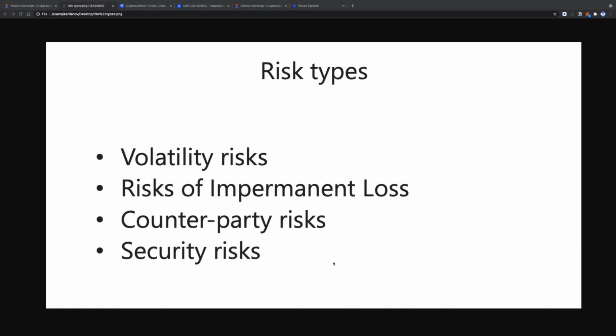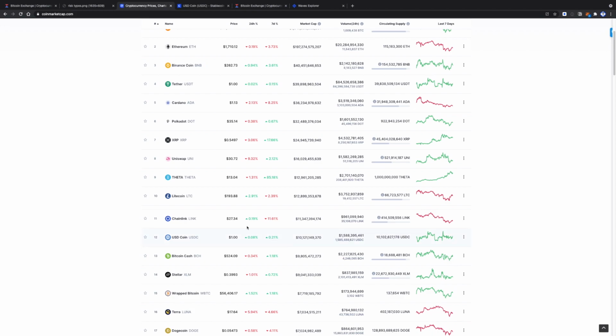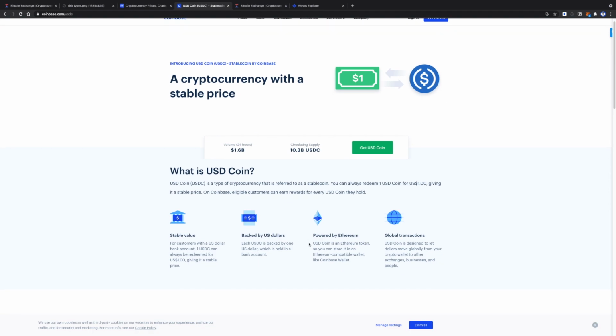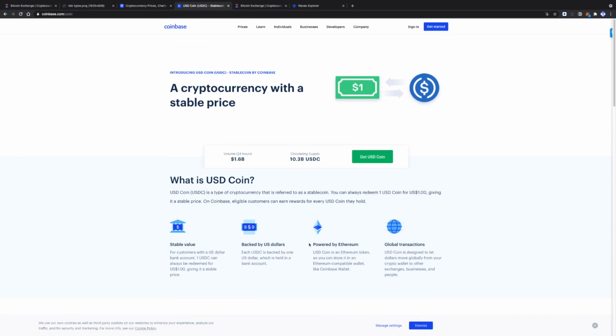The majority of crypto traders and holders are familiar with USDT or Tether USD, which is also a cryptocurrency with a stable price pegged to the United States dollar. So, what are the differences between these two assets? The main difference between Tether and USDC is that USDC was created by Circle and Coinbase and backed by these companies, while USDT is issued by Tether Limited, a company in the British Virgin Islands. Both issuers of USDC are American companies with a great reputation.